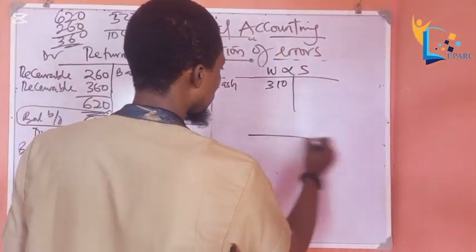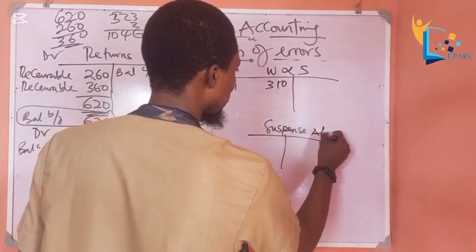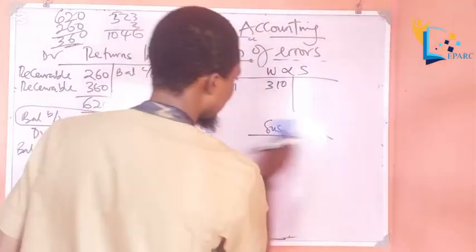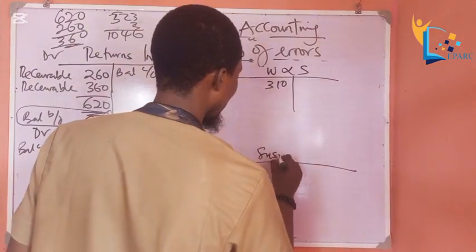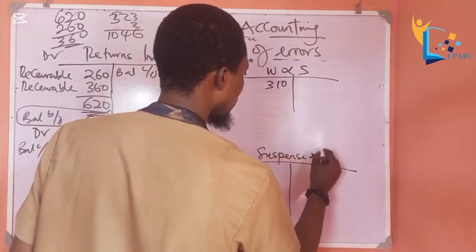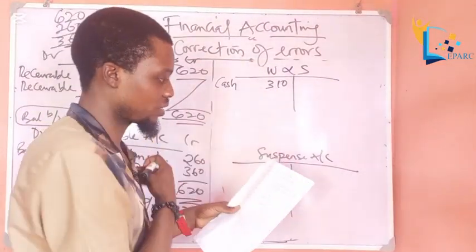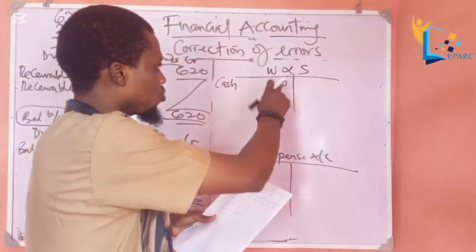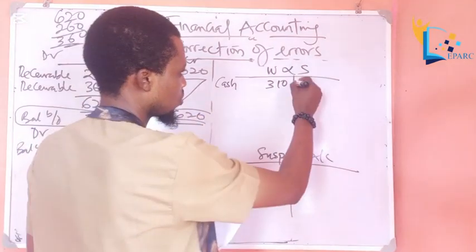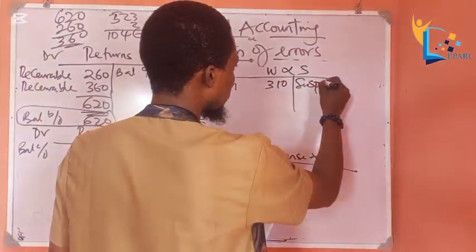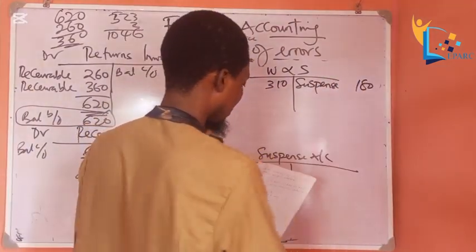Okay, we open a suspense account to correct this error. So now, let me bring this down a bit so that we'll have enough space. Suspense account. So now instead of 130, they recorded it as 310 in wages and salary account. So how do we reduce this 310 now to make it 130? We come to this side and deduct. When you deduct 130 from 310, you are left with 180.